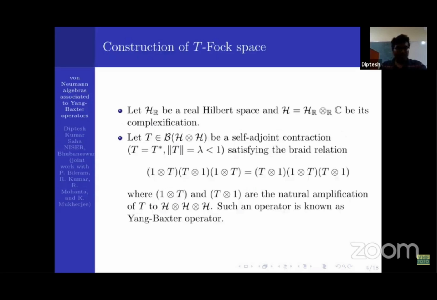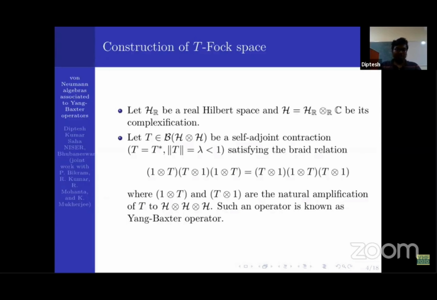Okay, so now let us construct the Hilbert space on which the von Neumann algebra acts. We start with a real Hilbert space, which is denoted by H_R, and we complexify it. All these constructions are due to Bozejko and Speicher in 1994. They defined a self-adjoint strict contraction T on H tensor H, which satisfies a certain braid relation.